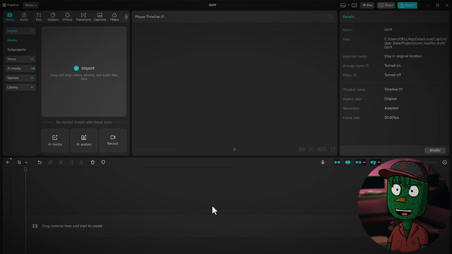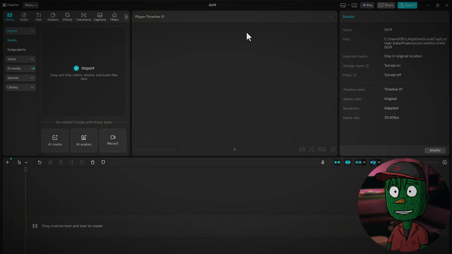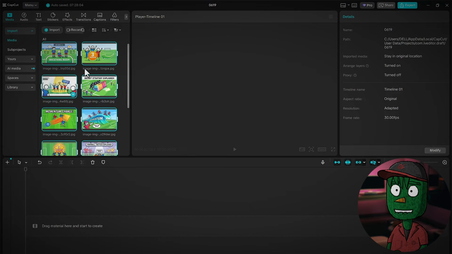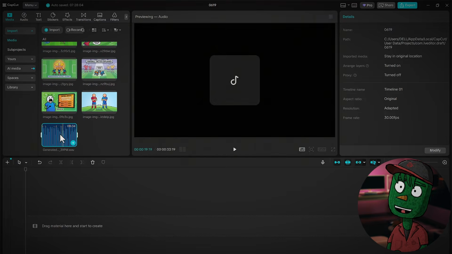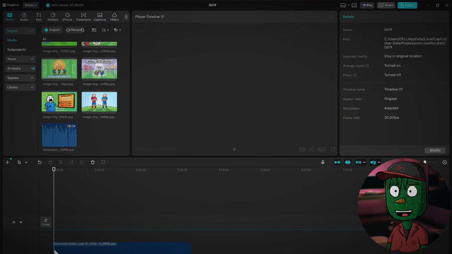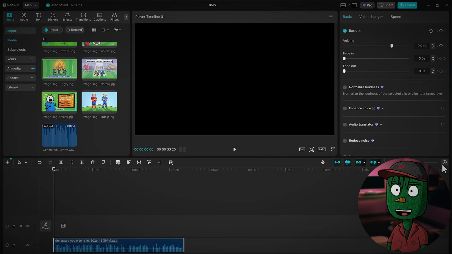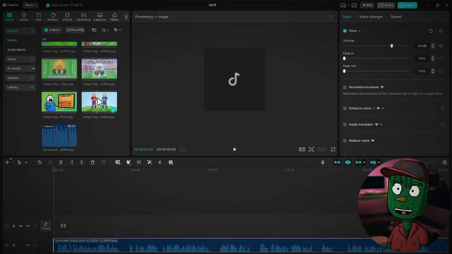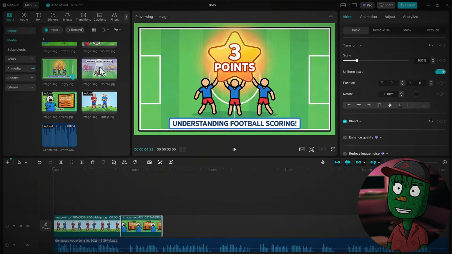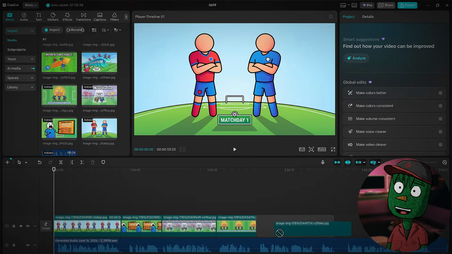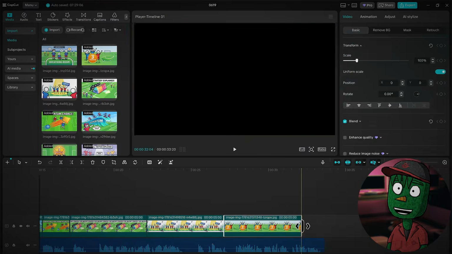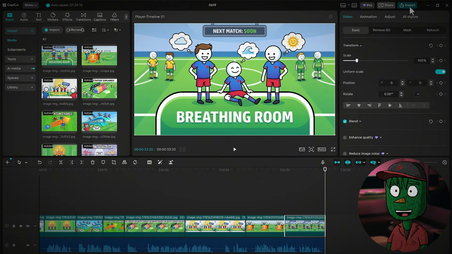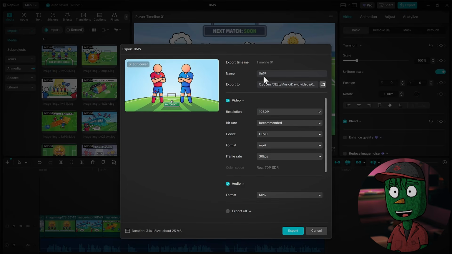The next step is to put the video together, and I'm going to be using CapCut. You can use any editing software of your choice. The first thing you need to do is drag your voiceover and all the images and video into CapCut, drag the voiceover into the timeline, and then properly arrange it. Then the next thing you want to do is to start adding the images one after the other and make sure you follow the voiceover so the images can visually tell the story and make it engaging for people to watch till the end. Once you're done with that, you can add some effects and click on Export.